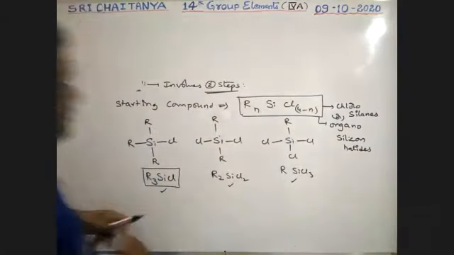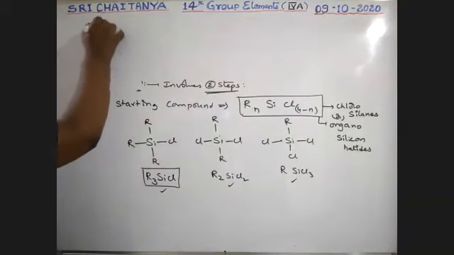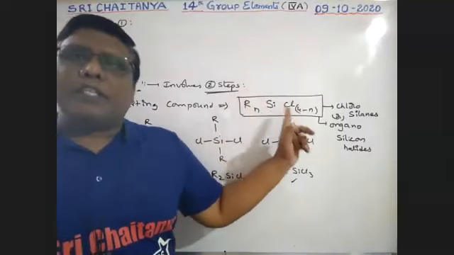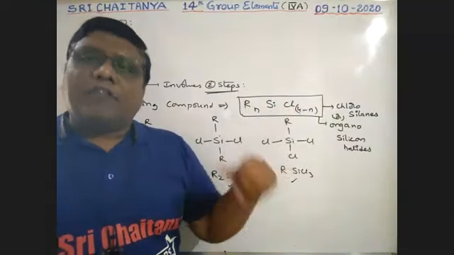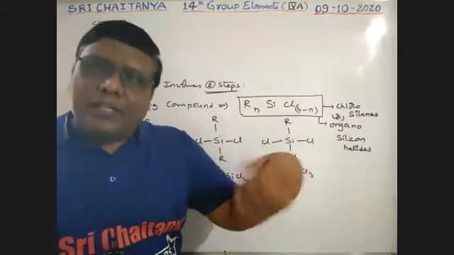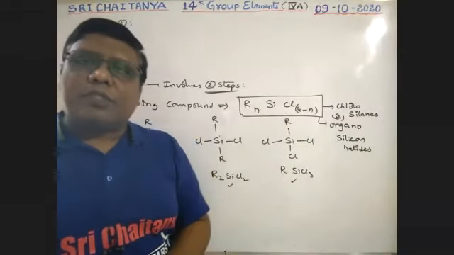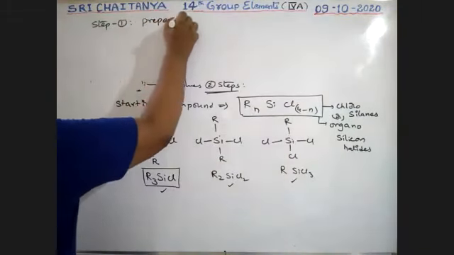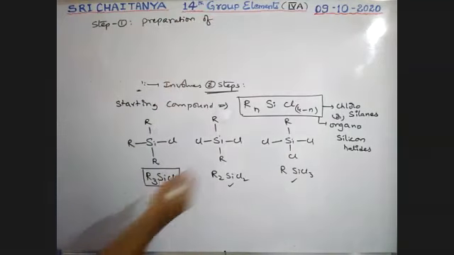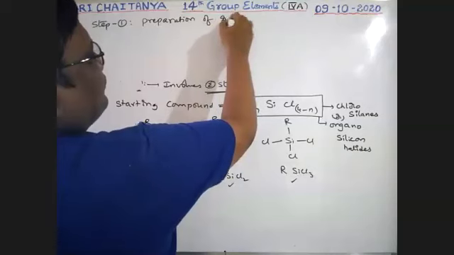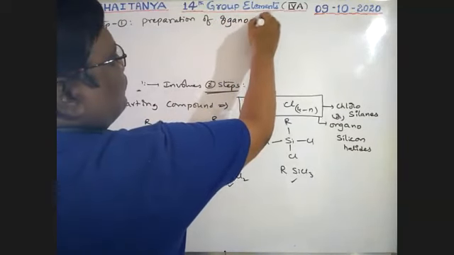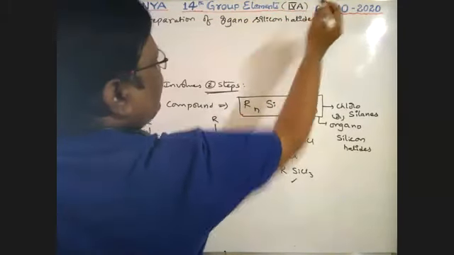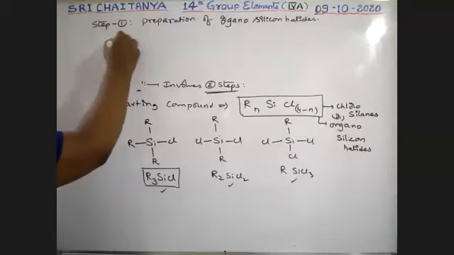Preparation involves 2 steps. Step 1 is the preparation of these compounds. First prepare these compounds. After preparing these compounds, prepare silicones. That is the second step, because these are the starting compounds. So first one, preparation of organosilicon halides.